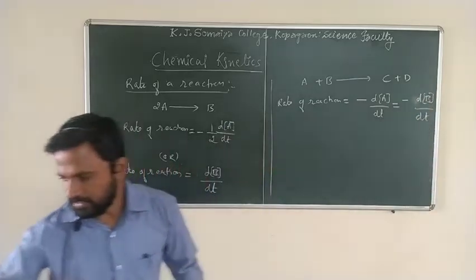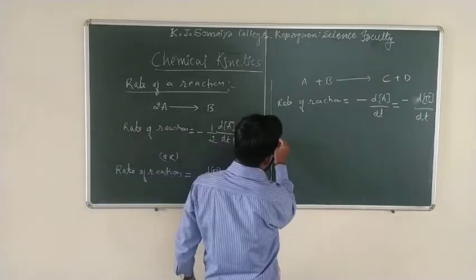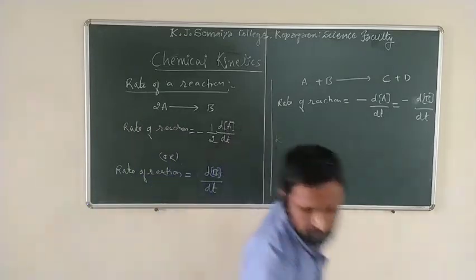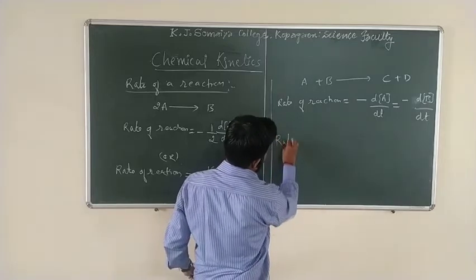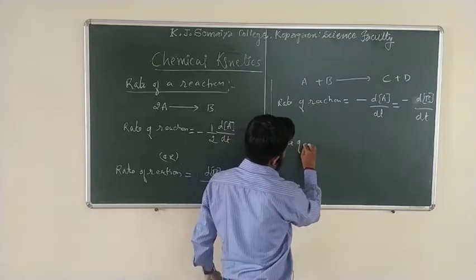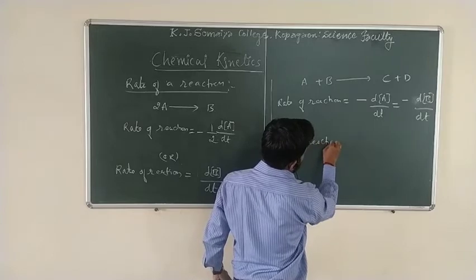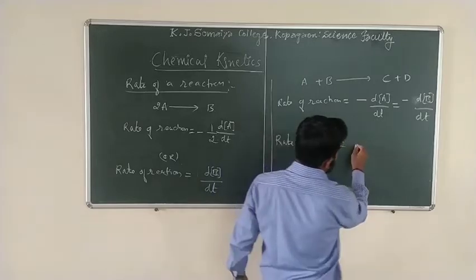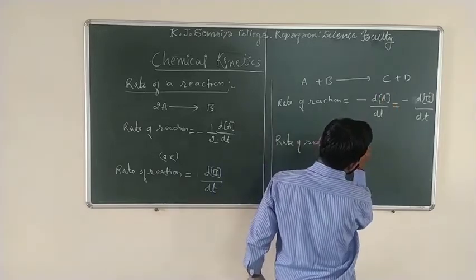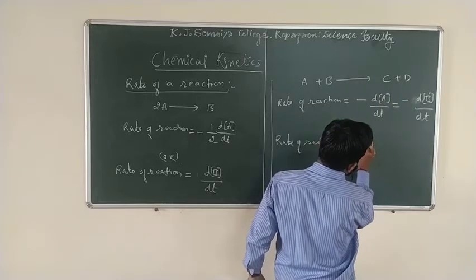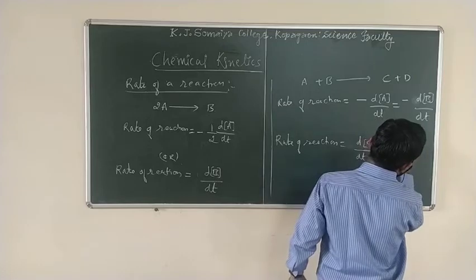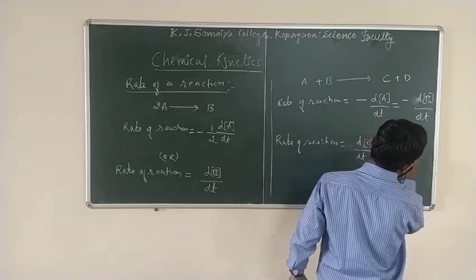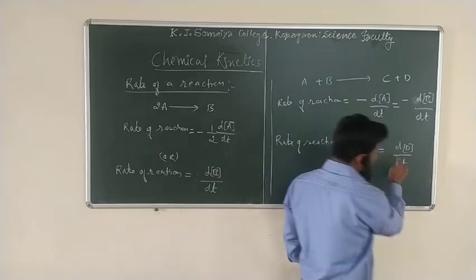Or we can write the rate of reaction in terms of product, which is the concentration of C divided by dt, equal to the small change in the concentration of D with respect to time. Why are we writing the small change?